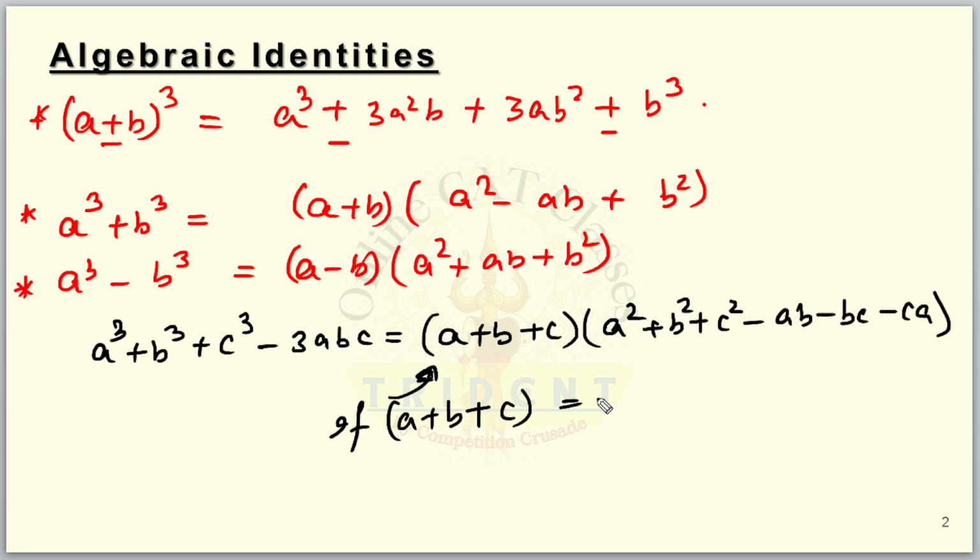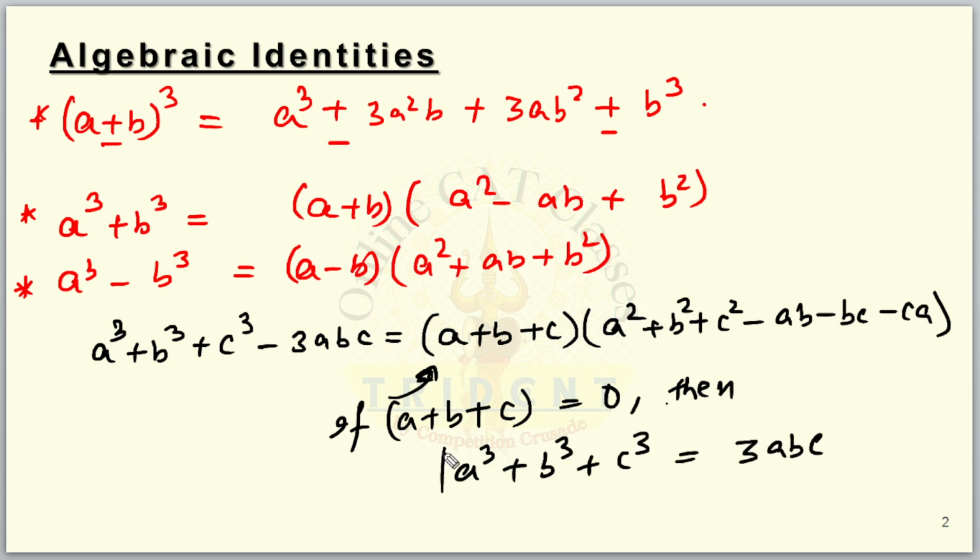So if a plus b plus c is 0, then you can directly see, and I'm writing that also: a cube plus b cube plus c cube is equal to 3abc. This is something that has been asked as a standalone question in CAT also. Alright, so this is all for identities.